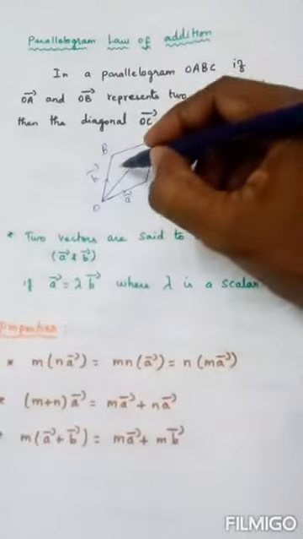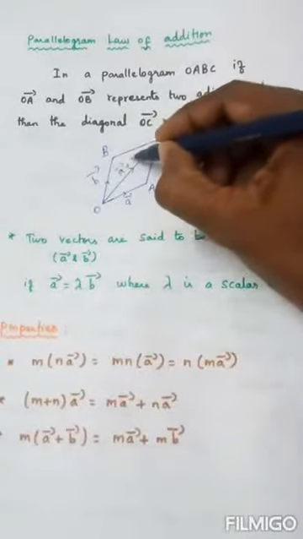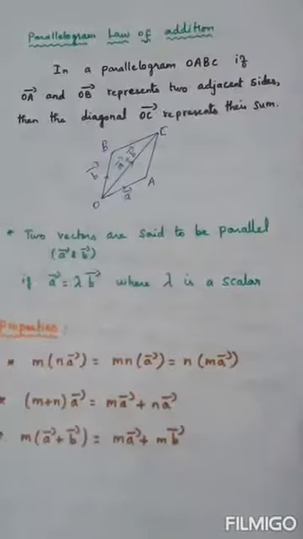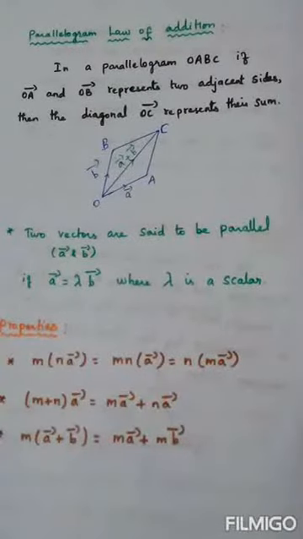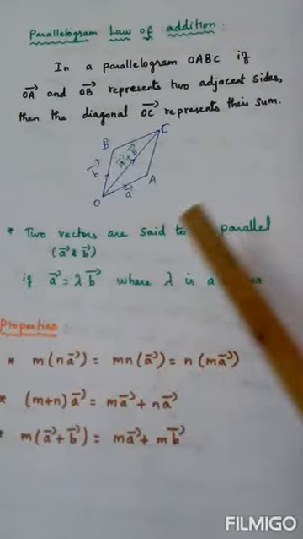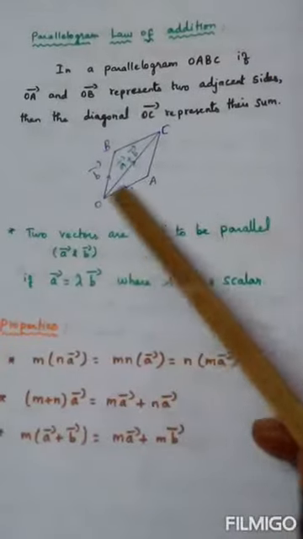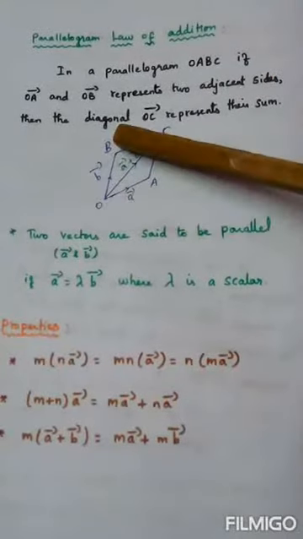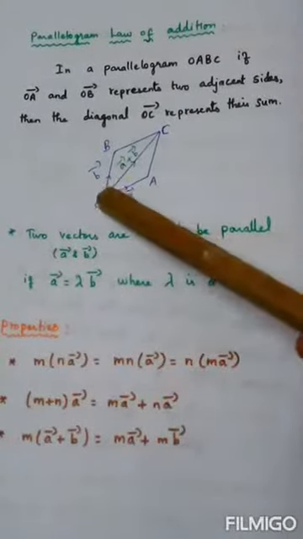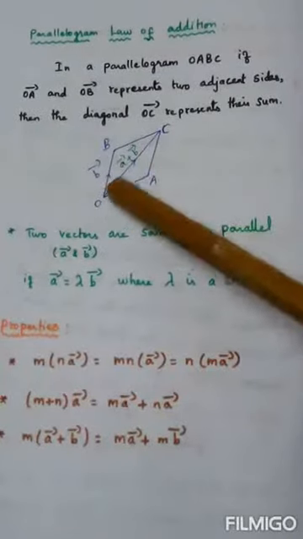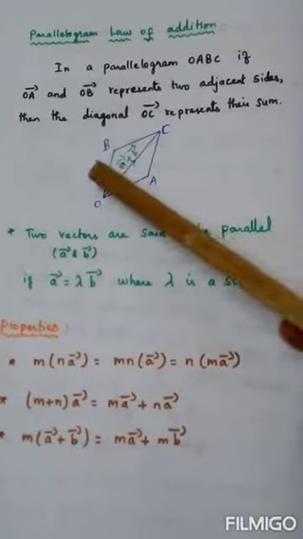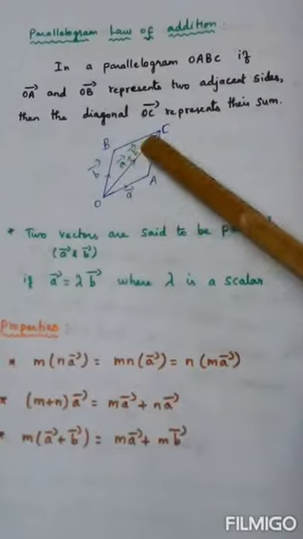That is the parallelogram law of addition of vectors. What do you understand? If two vectors are taken as two adjacent sides of a parallelogram, then this diagonal OC vector represents the addition of these two, A vector plus B vector.